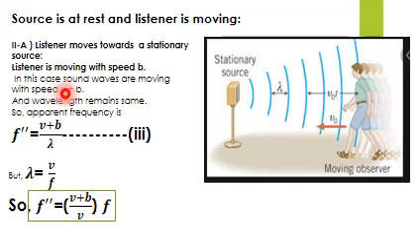How can you interpret this result? The factor v plus b in the numerator is greater than v, so the whole factor is greater. So f double dash is greater than f. The conclusion is that the apparent frequency is again greater than the original frequency because the listener is moving towards the stationary source.